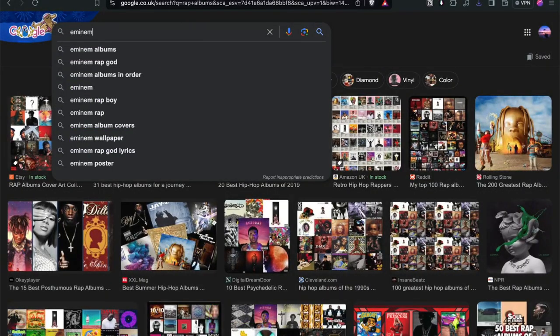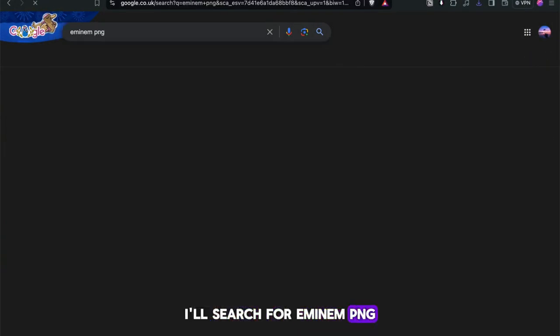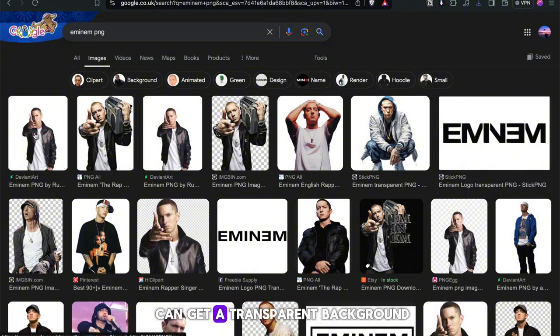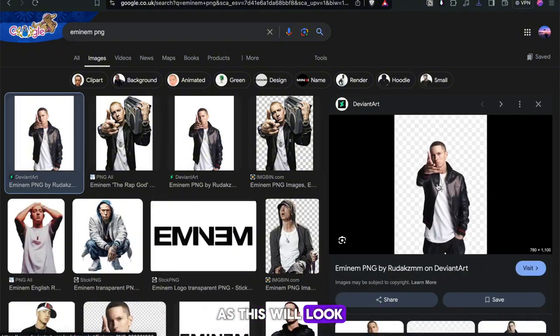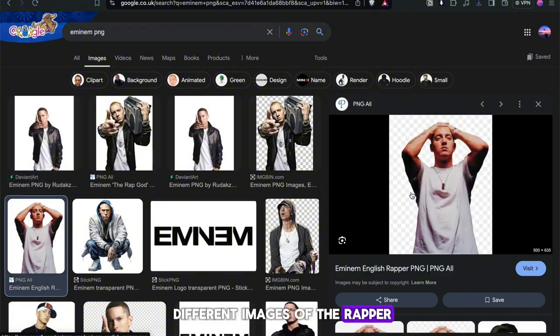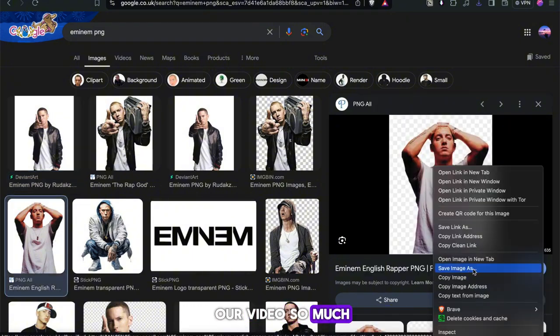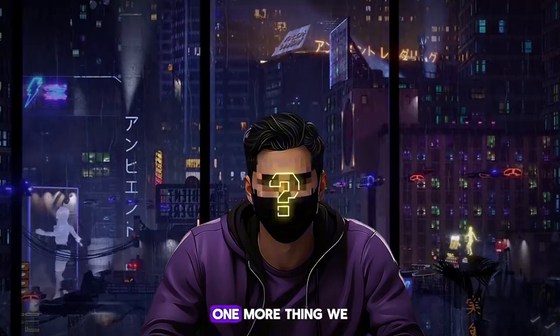Finally, we need to get pictures of our rapper. I'll search for Eminem PNG. PNG means that we can get a transparent background, as this'll look clean in our video. You want to save like 3 to 5 different images of the rapper, as this'll make our video so much more engaging. We're almost ready. One more thing we need.